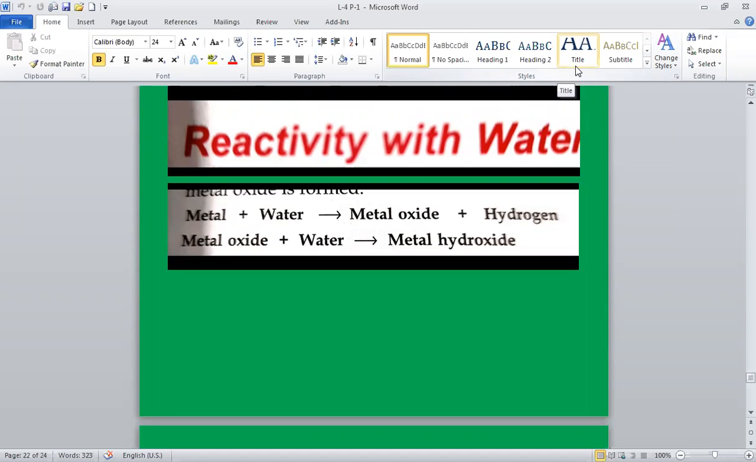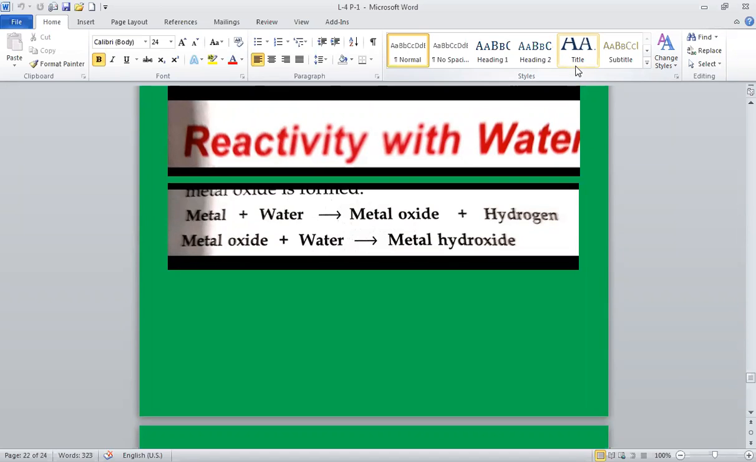In our last class, we studied the reaction of metals with oxygen. In today's class, we'll study the reactivity of metals with water. How do metals react with water?